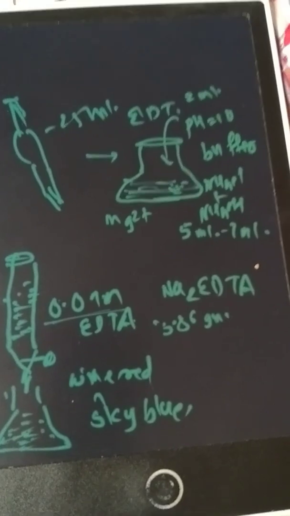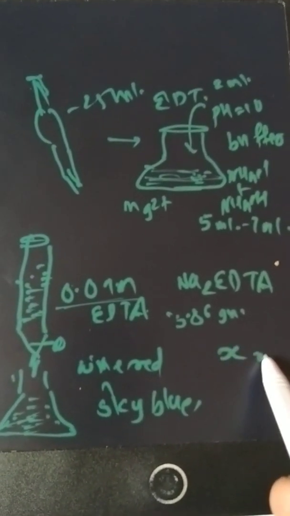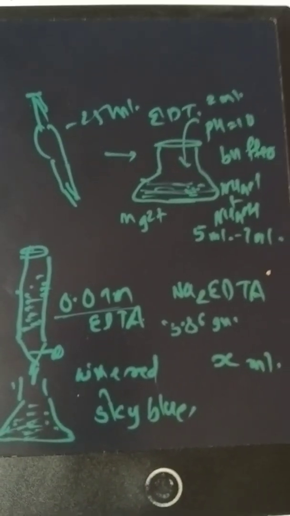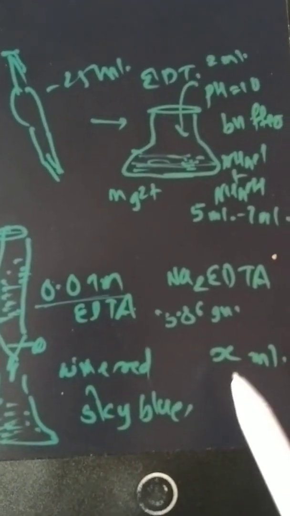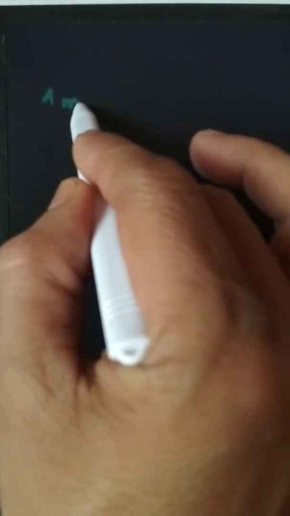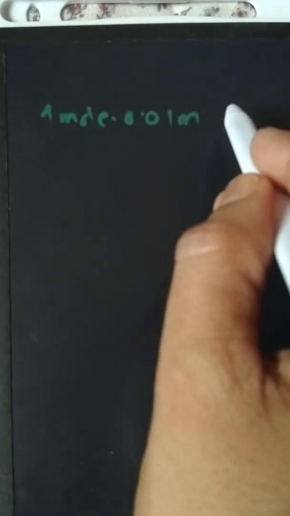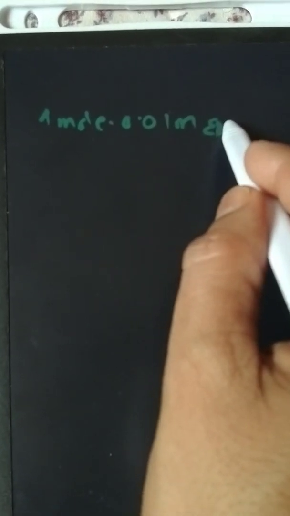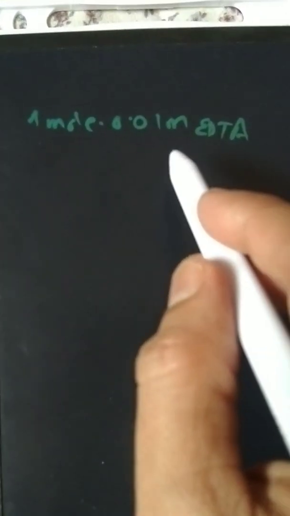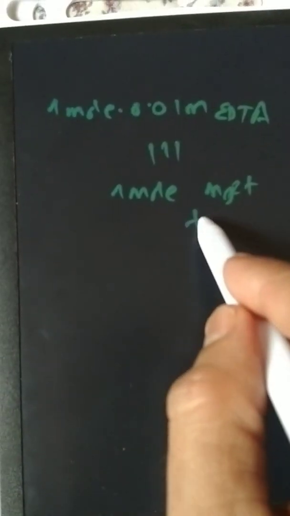About 3 readings are taken, a constant burette reading, say X ml. That constant burette reading is used for calculation of the amount of magnesium in the given talcum powder. What is the relation? 1 mole of EDTA titrant corresponds to 1 mole of magnesium 2 plus in the given sample solution from talc.